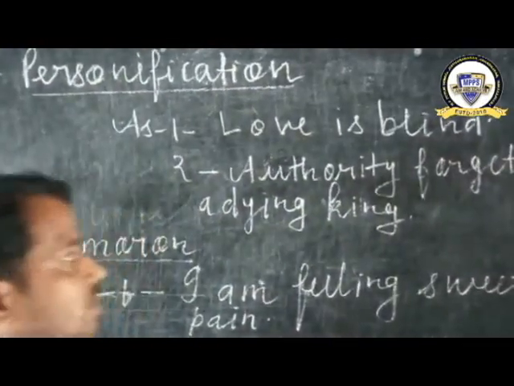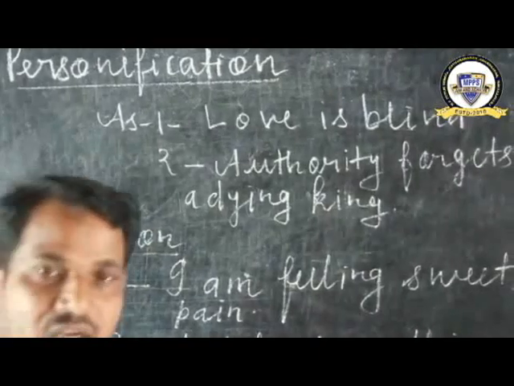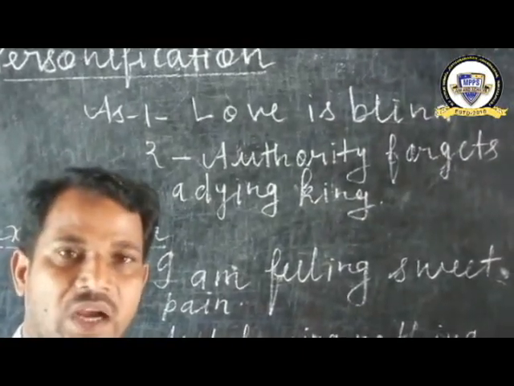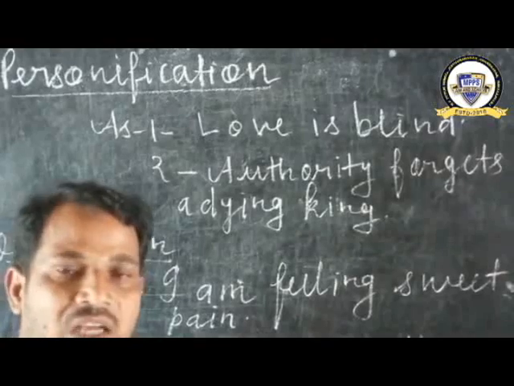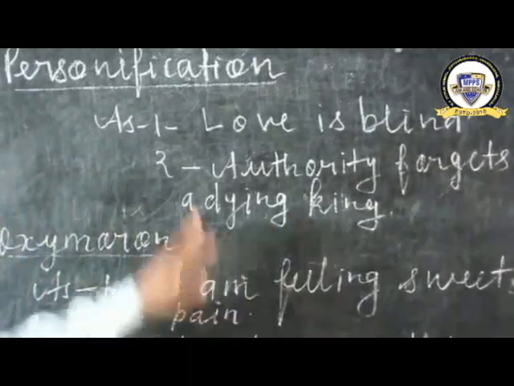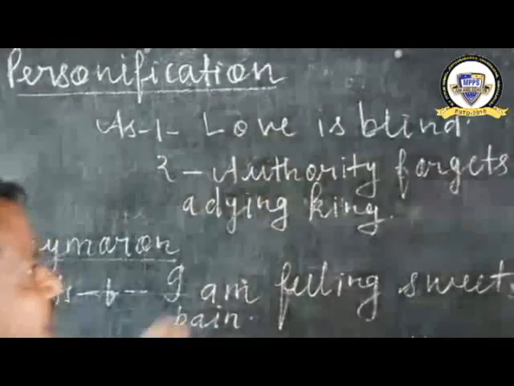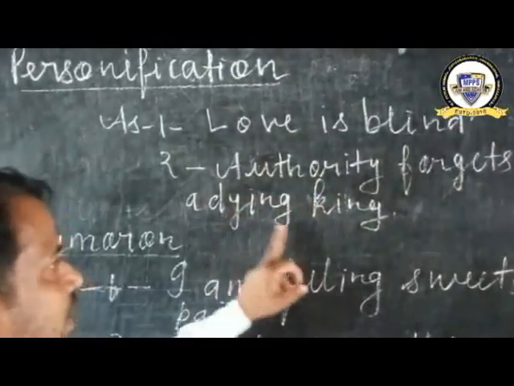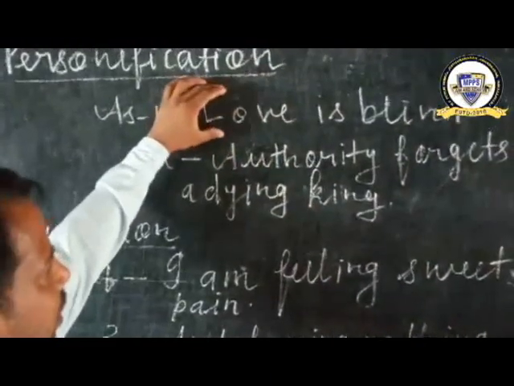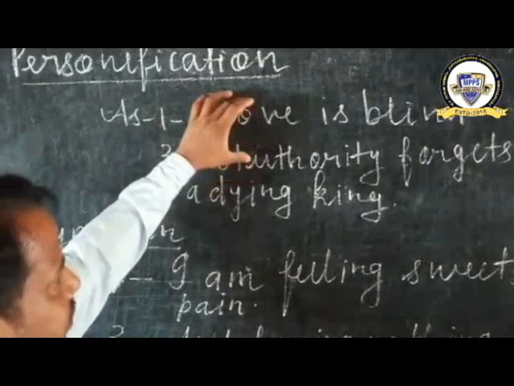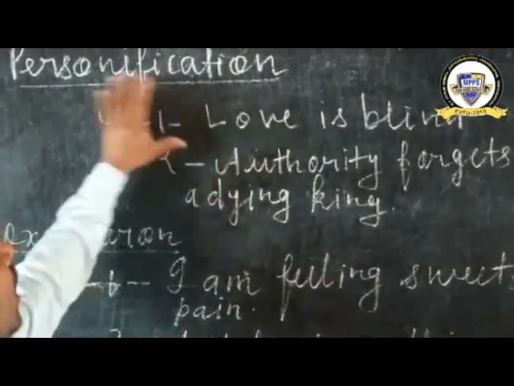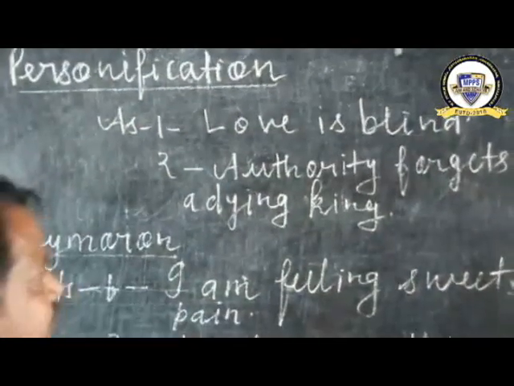Number third, personification. In this figure of speech, lifeless objects and abstract ideas are thought of as persons having lives. For example, love is blind, authority forgets a dying king. So, love and authority, these two words are used as personification.